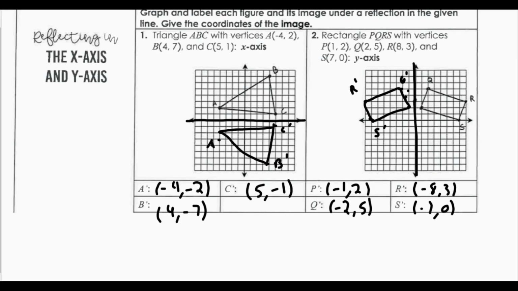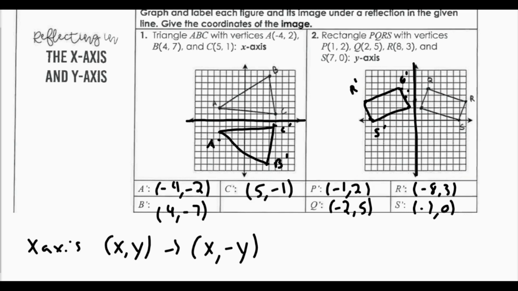So when I make reflections over the x and y axes, I also have rules for them that I can follow. So if I want to reflect across the x-axis, I can follow this simple rule. I have my original x, y coordinates. They will change to the y being the opposite value of whatever the coordinate is. So if the y is positive, it will change to negative. And if the y is negative, it will change to positive.